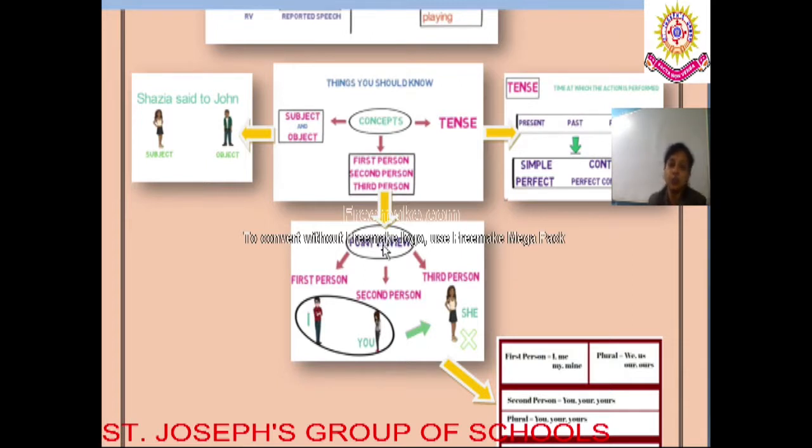Suppose there are two students sitting in the class. One is Ram and the other one is Sita. And they are talking about a girl, Nikita, who is actually not present in the class. So what would Ram have spoken to Sita about Nikita? How could it be expressed? It could be mentioned in the following way. Now Ram is speaking to Sita about Nikita. How must he have spoken?